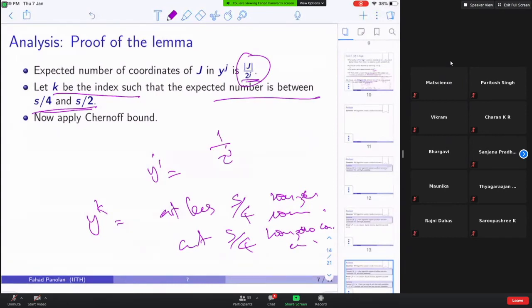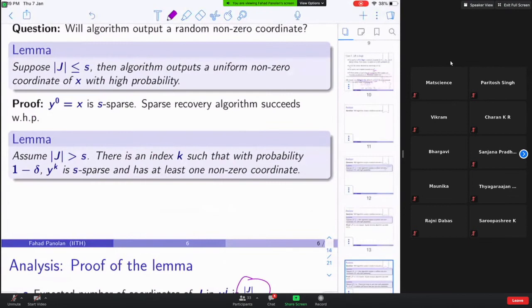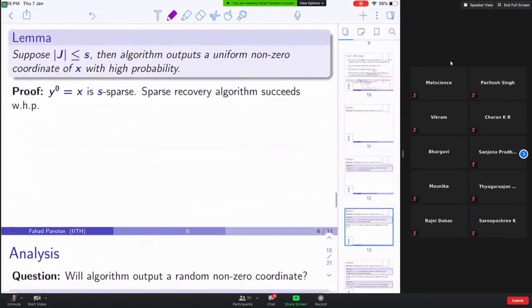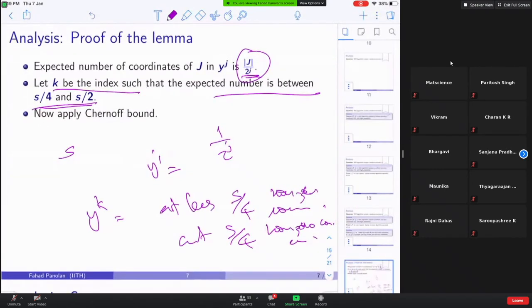Suppose cardinality of J is less than S. That is handled by Y0, which is equal to X, because sparse recovery on X will give you that. So S is the parameter for which we apply sparse recovery. That value is some number like log n squared, log n to the C. So when you run S-sparse recovery on X, which is equal to Y0, you will extract X if cardinality of J is less than or equal to S. This you agree, right?